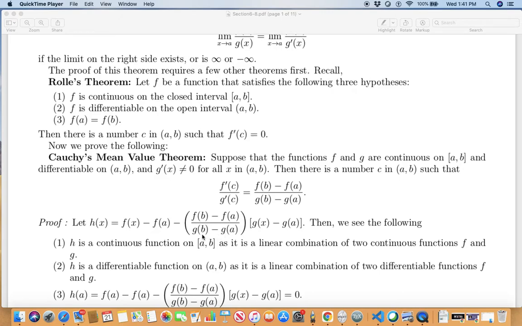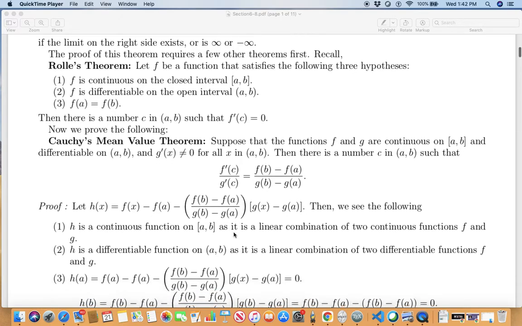But g prime is not 0 throughout the open interval. So the denominator cannot be 0.